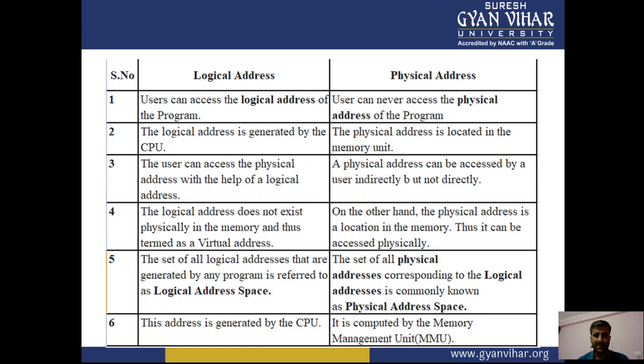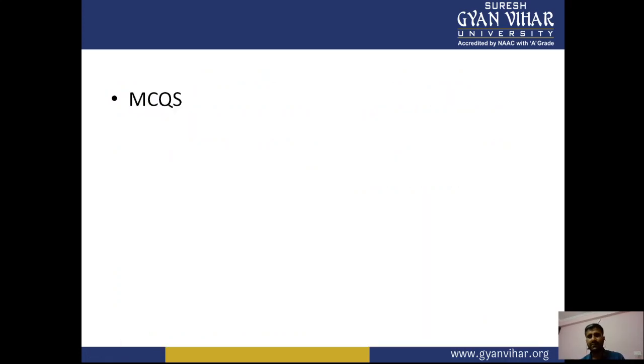The logical address does not exist physically in the memory and is termed a virtual address. On the other hand, the physical address is a location in the memory, so it can be accessed physically. The set of all logical addresses generated by any program is referred to as the logical address space. The set of physical addresses corresponding to the logical addresses is commonly known as the physical address space. This address is generated by the CPU and computed by the memory management unit. So these are the differences between the two.